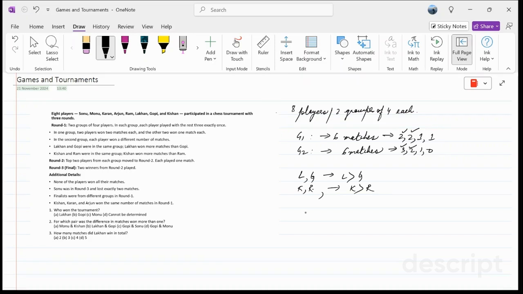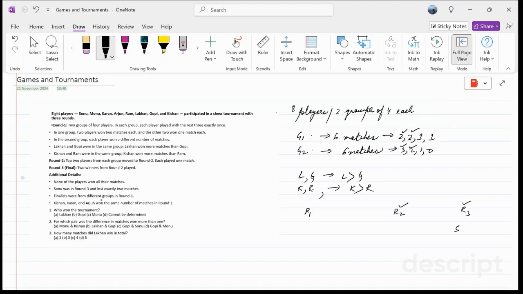So let's say we have round 1 here, we can have round 2 here, and we can have round 3. Sonu was in round 3. So we can have Sonu here. Let's try understanding whom Sonu played with. Sonu was in round 3 and lost exactly 2 matches. If Sonu has to be in round 3, he has to win the round 2 match, and he can either be the winner of the tournament or he might be the one who loses the tournament.